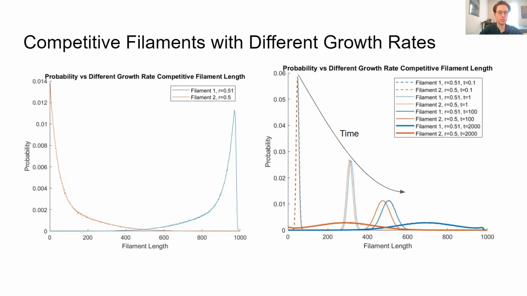This becomes very dramatic in the graph on the left, where the filament with the higher rate of growth, the blue one, has a sharp spike near the maximum number of monomers possible, while the lower rate of assembly filament has a spike near 0, showing that one can predict that given enough time, the filament with the higher rate of growth will use up almost all of the monomers, while the filament with the lower rate of growth will use almost none.